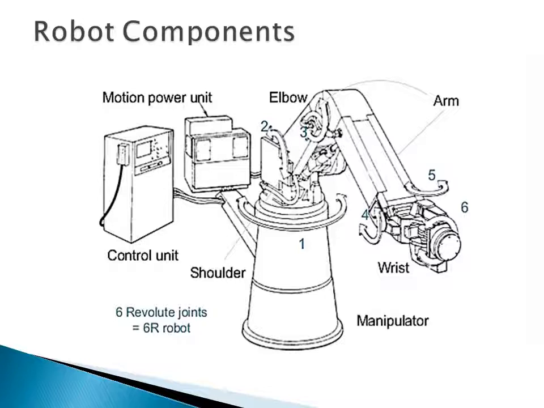The first part, which is called its base, is connected with the shoulder. The shoulder is basically a type of disc which can rotate on this base with the bearing surface and can rotate about 360 degrees, or less than 360 degrees if the motion is constrained. So the maximum rotation can be 360 degrees, right? In this case, we can use the second axis, which is again a revolute joint.